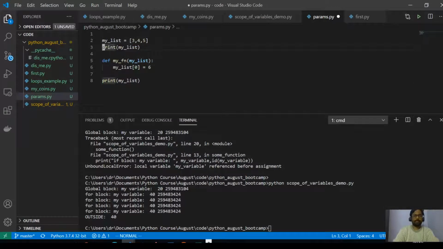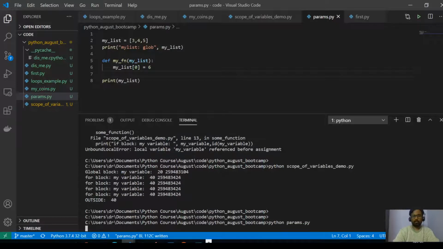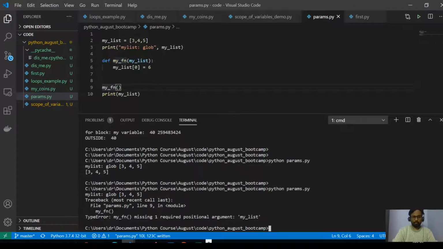I'll also print my list here in the global scope. I'll just try to run this. Okay, I'm not calling the function. Send, it takes an argument, my list.